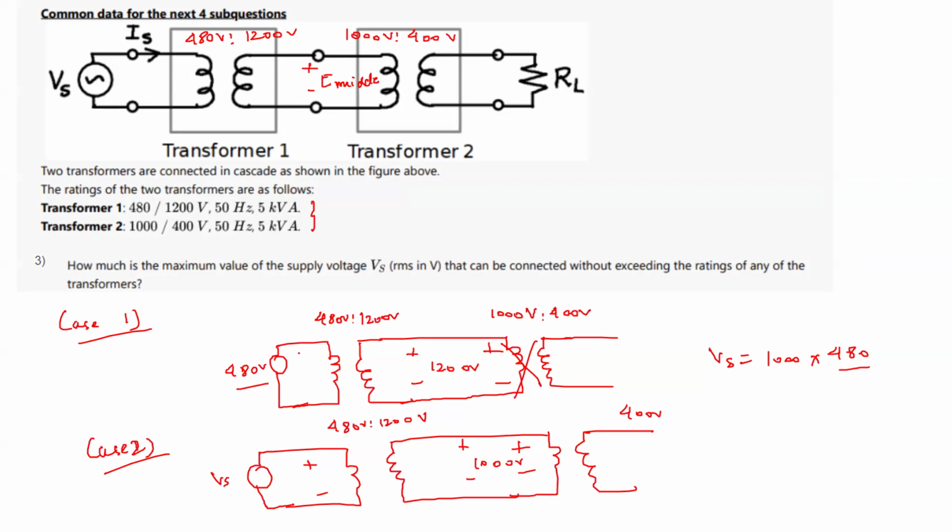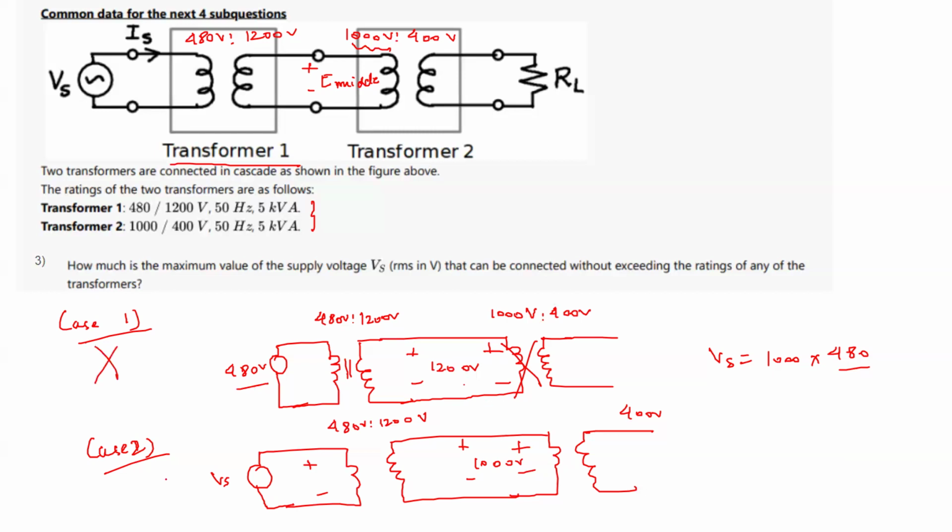Okay, so if we give it 480 volt, because of the turns ratio for this first transformer, transformer 1, this will become what? 480 is to 1200, so this will become 1200 volt on this side. But the transformer's primary winding voltage rating is 1000 volt. So 1200 volt will exceed the 1000 volt, and hence this transformer will get damaged. Okay, so this case is not correct.